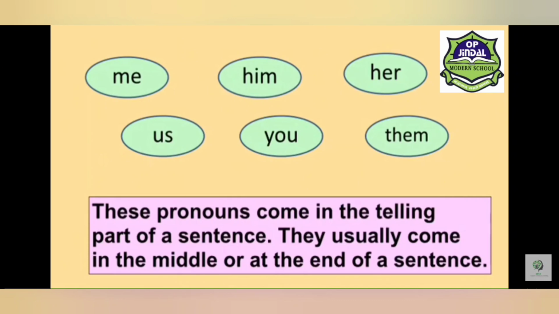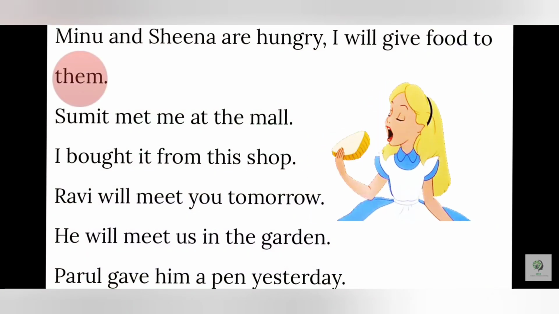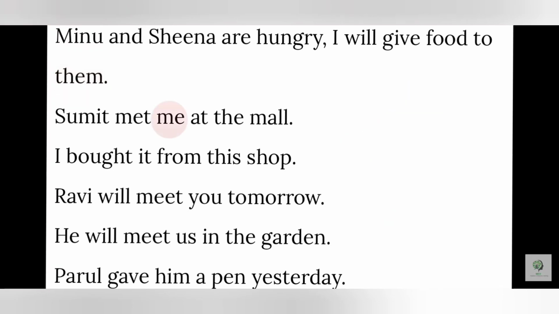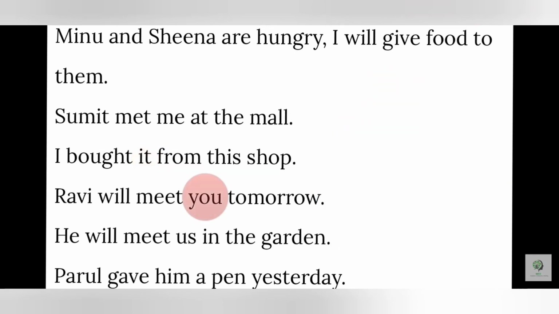Pronouns such as me, him, her, us, you, them come in the telling part of a sentence. They usually come in the middle or at the end of a sentence. For example, Meenu and Sheena are hungry. I will give food to them. Sumit met me at the mall. I bought it from this shop. Ravi will meet you tomorrow. He will meet us in the garden. Parul gave him a pen yesterday.